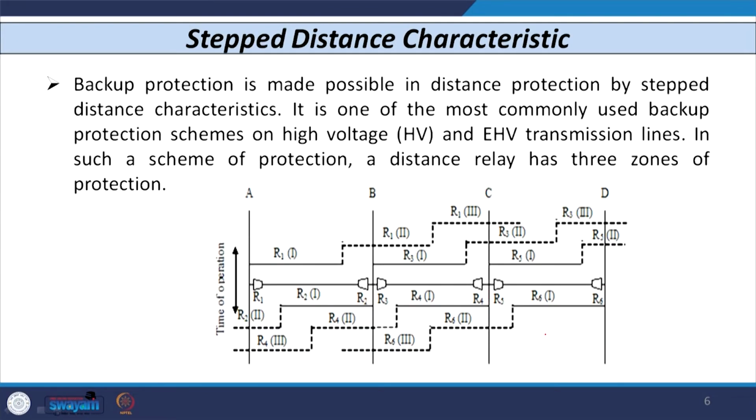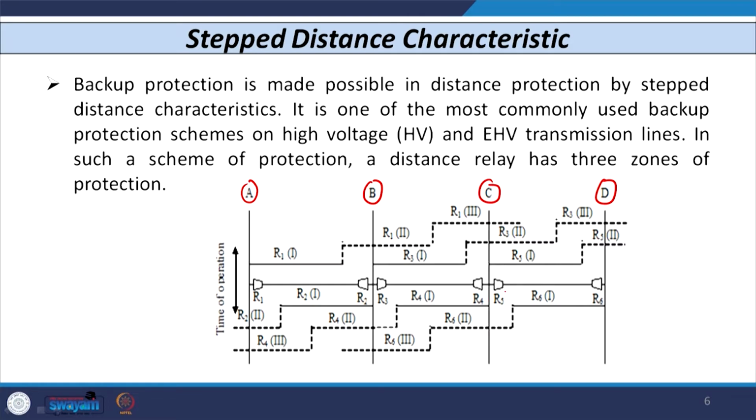Now, let us see how backup is possible for the distance relay. In order to understand the backup protection of distance relay, let us consider 4 buses, that is bus A, bus B, bus C and bus D. The lines are connected between bus A and B, bus B and C, and bus C and D. So, 3 line sections are there.